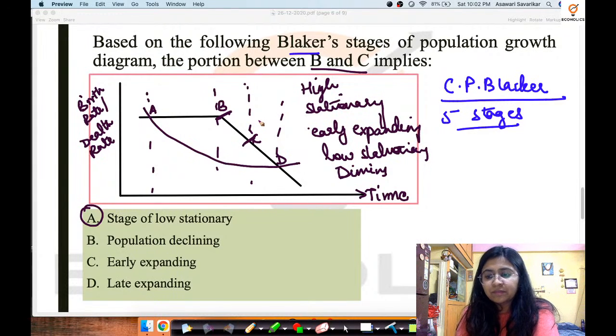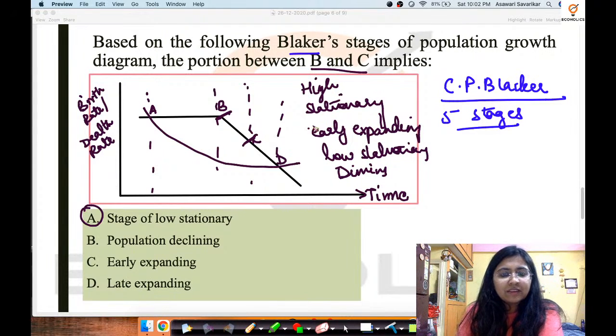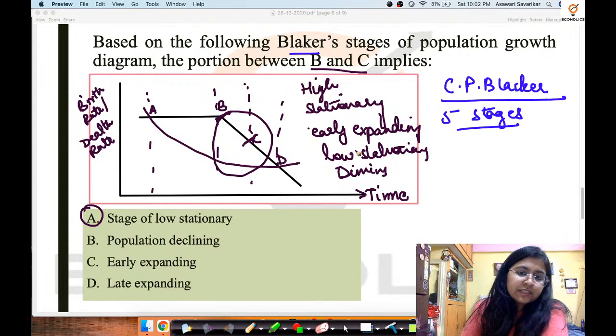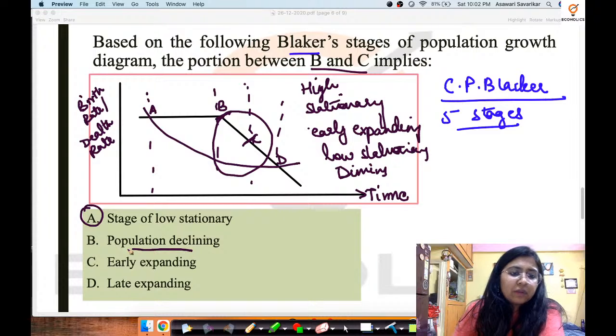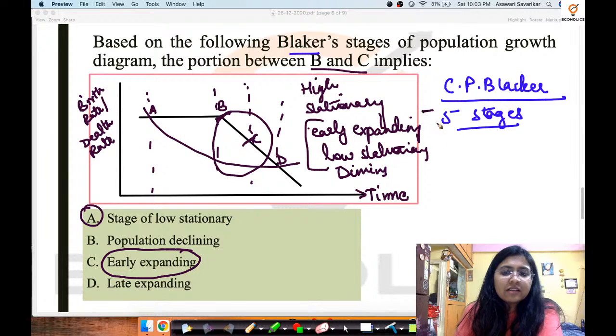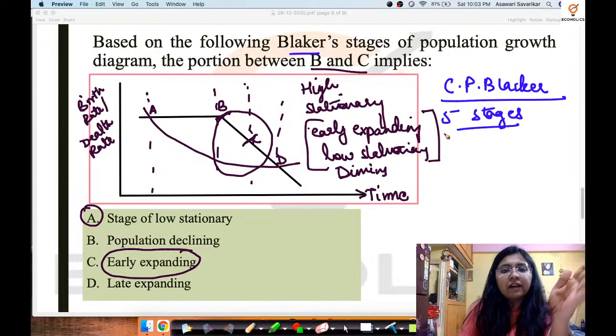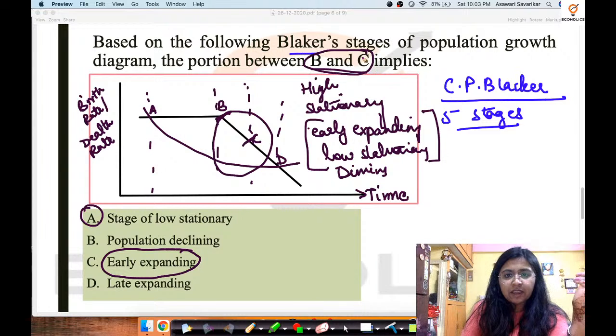But according to these stages, the correct answer which has been provided is early expanding, because we have divided the segments into 5 and then try to allocate what exactly fits in B and C.